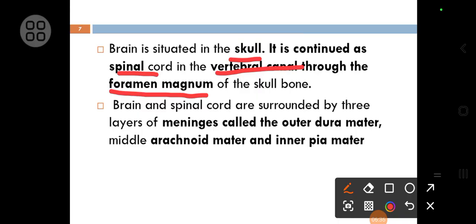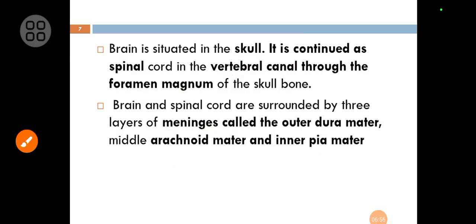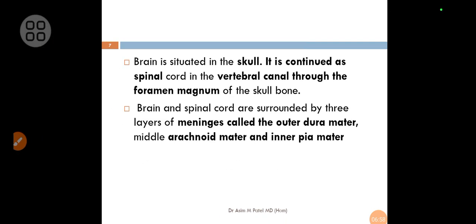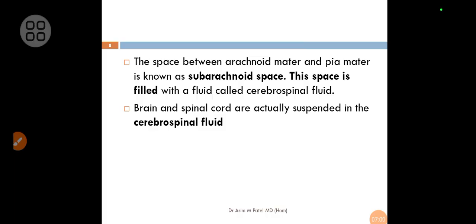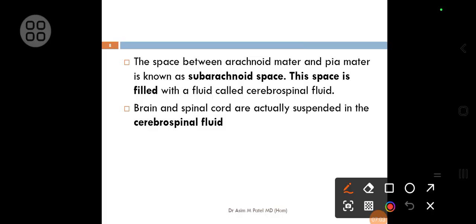This brain as well as spinal cord, first, they are protected by the bony layer and also they are covered by meninges here. There are three layers of meninges. The outermost layer is the dura mater, then the middle layer is arachnoid mater, and the innermost layer is the pia mater.